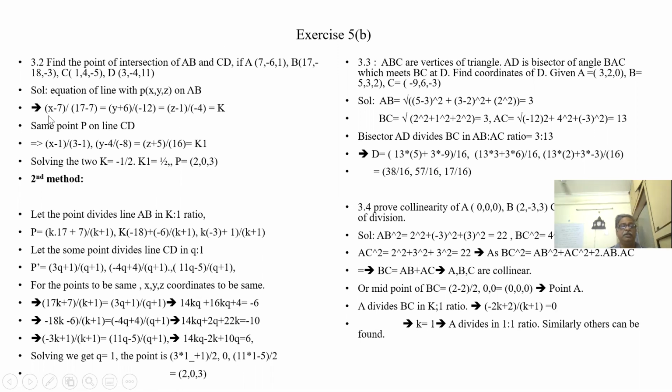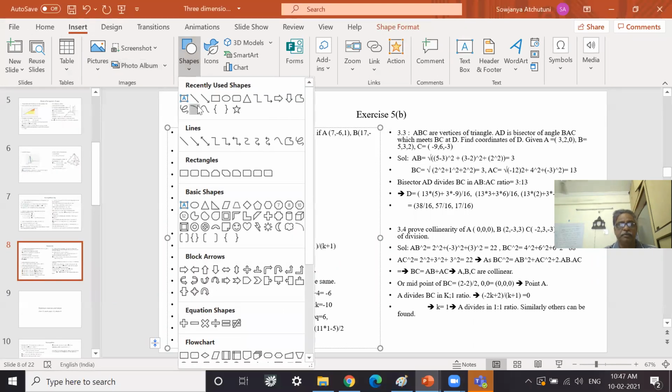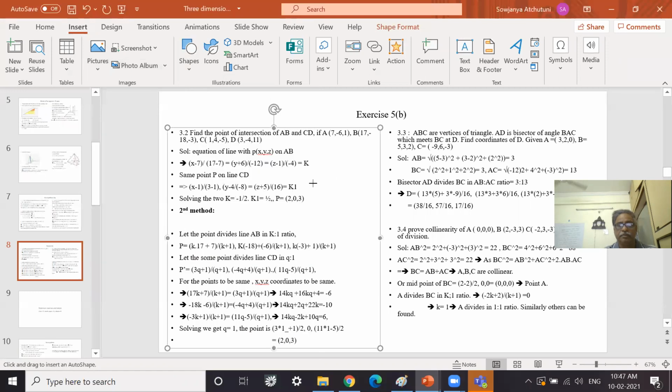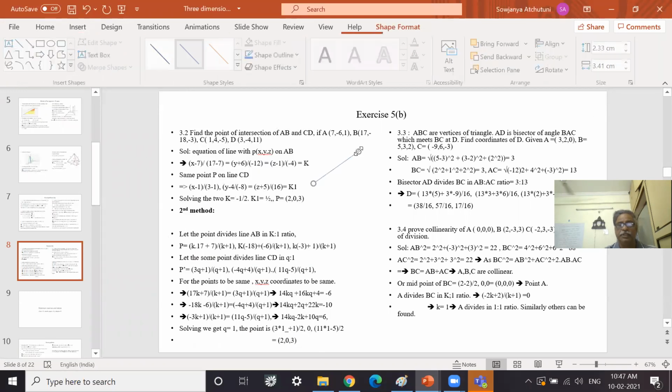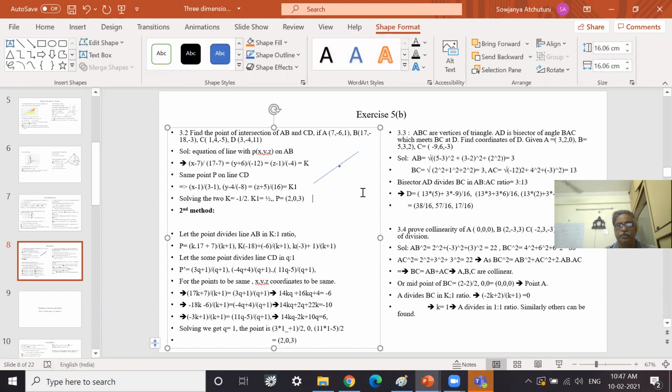So let us understand the equation of a line. Suppose the line AB is there. It's a three-dimensional line. Now I am putting any point on this. So what is the equation of the line?